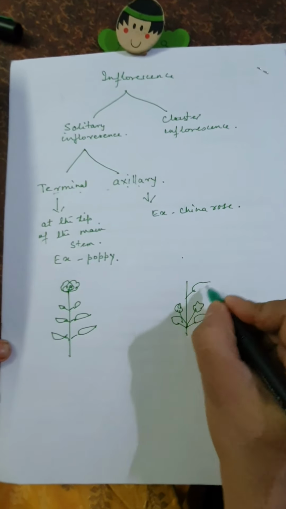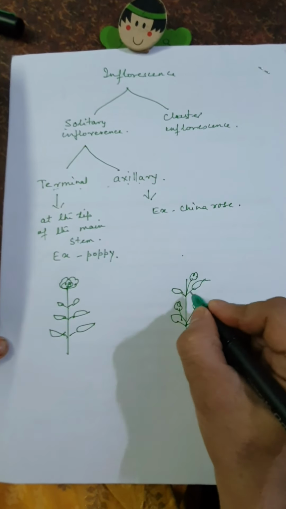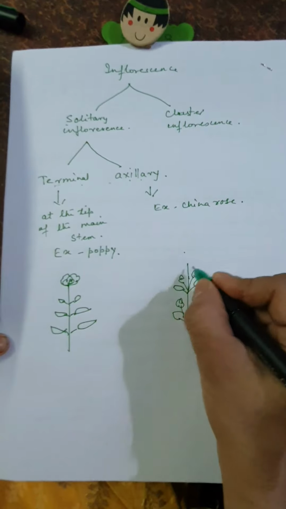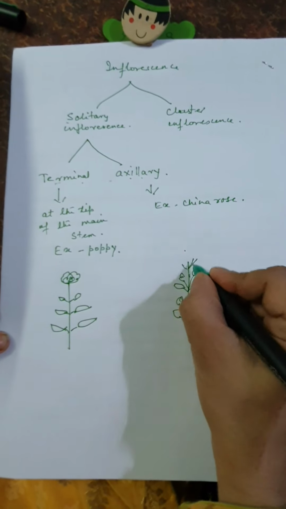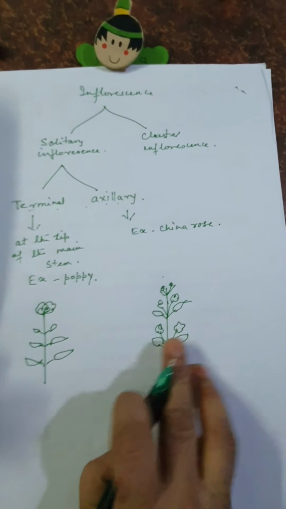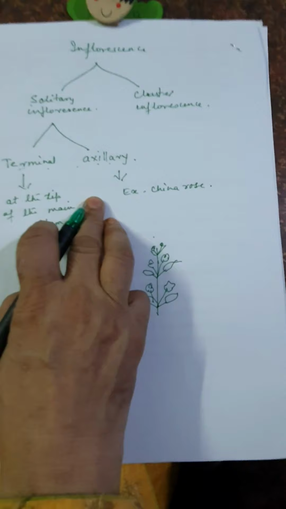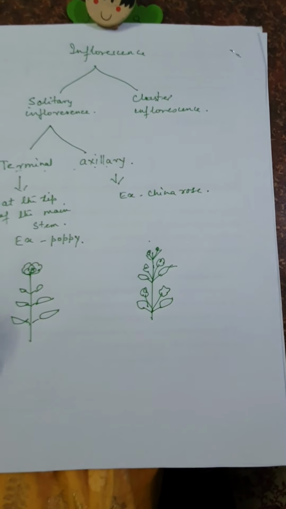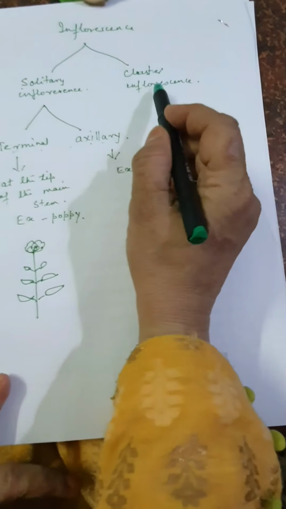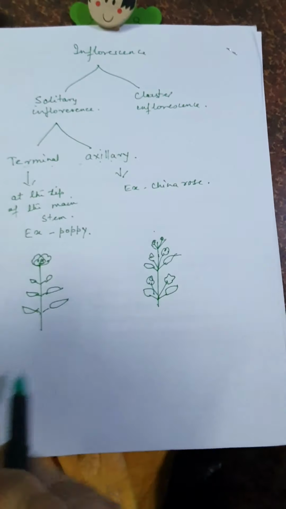Next, leaf, flower. Leaf, and from the axil of the leaf, the flower. The flower arises from the axil of the leaf. This is known as axillary inflorescence. So, next is cluster inflorescence. We will study it in another class.